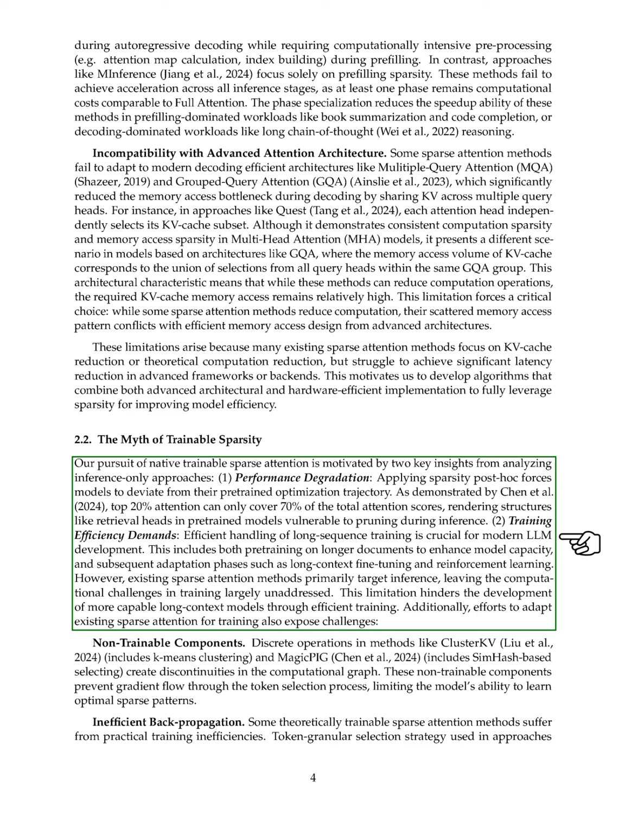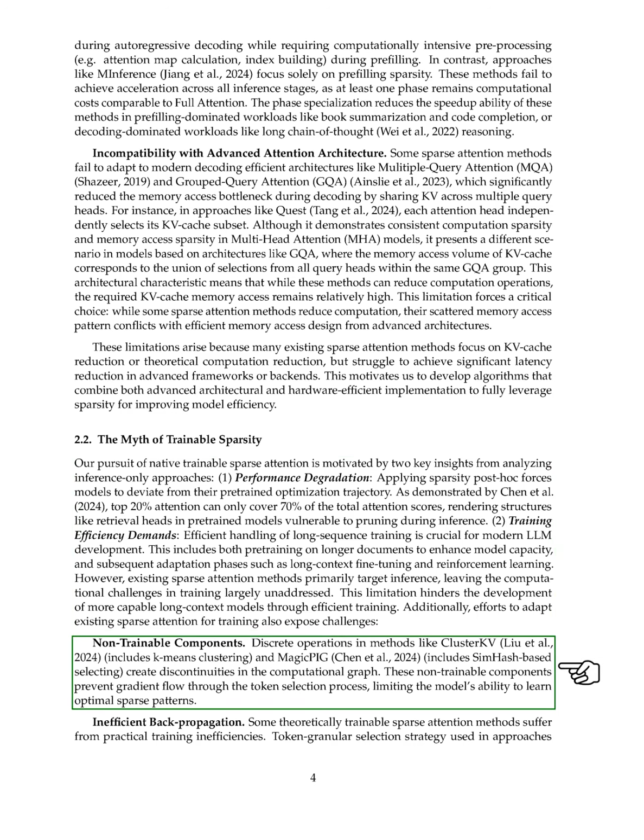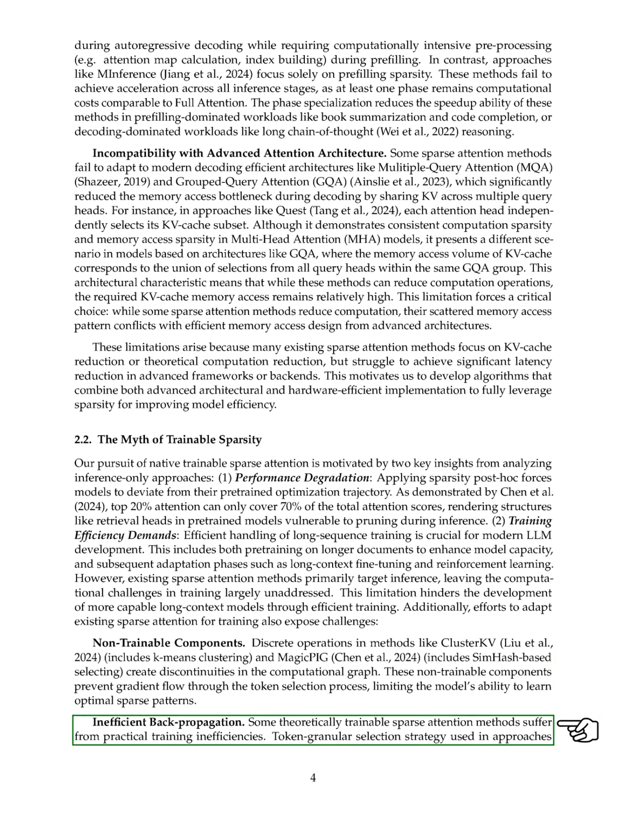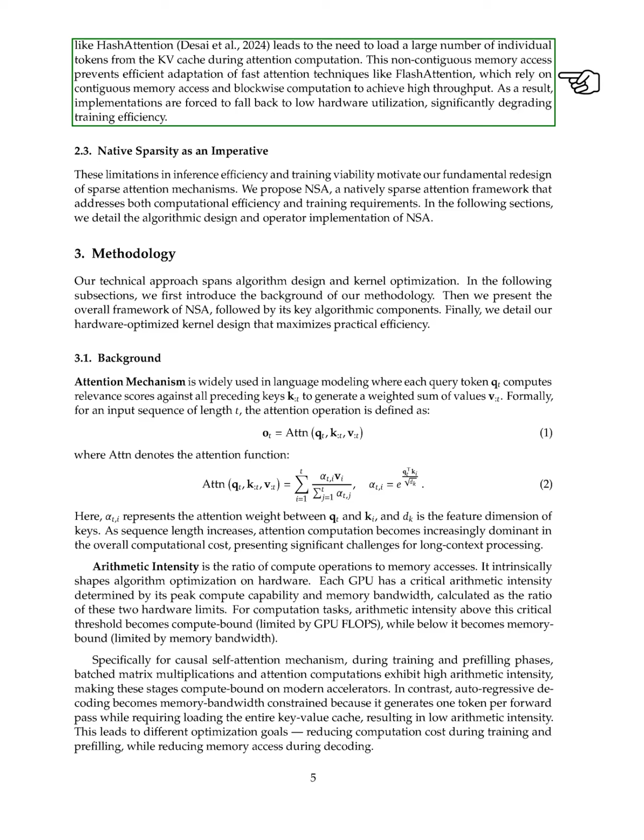We also face challenges when trying to adapt existing sparse attention methods for training. For instance, some methods use discrete operations, like clustering, which disrupt the flow of gradients during the token selection process. This makes it hard for the model to learn the best sparse patterns. Additionally, some theoretically trainable methods encounter practical inefficiencies. For example, the token selection strategy in methods like hash attention requires accessing many individual tokens from memory, which disrupts efficient memory access and reduces training efficiency.